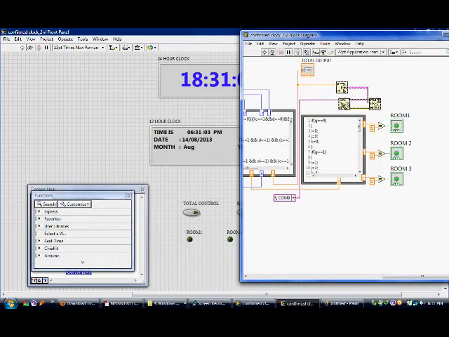So I'm gonna delete this and do Control B. Now I have deleted the VISA command, and now I'm going to run it. So it's working. Only when the total control is turned on, you can turn on the room 1, room 2 and room 3 lights. Once I press room 1 switch, my room 1 LED will be glowing.